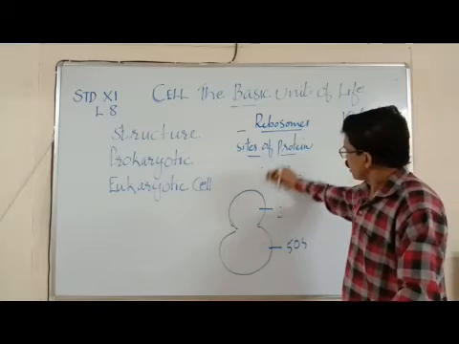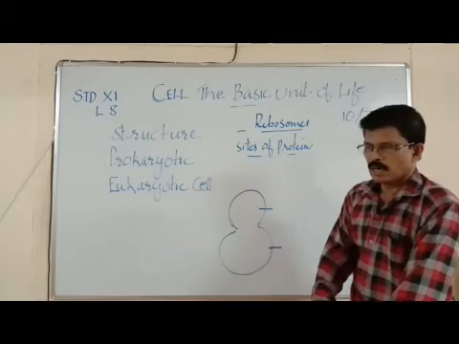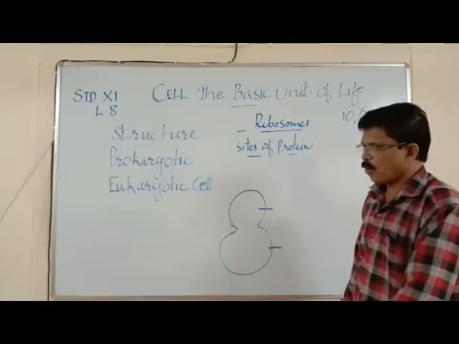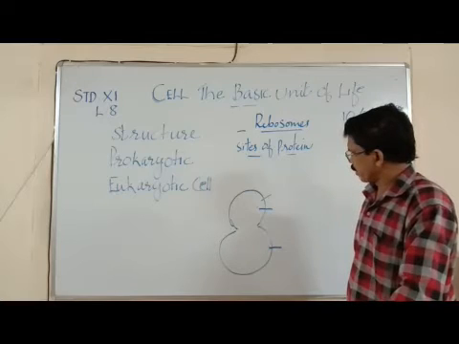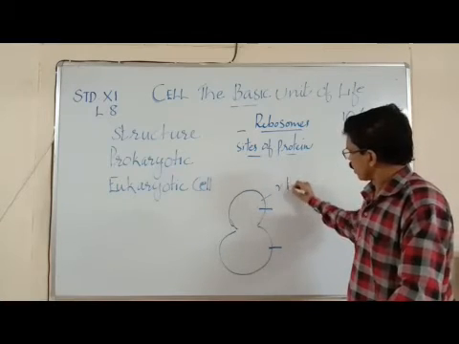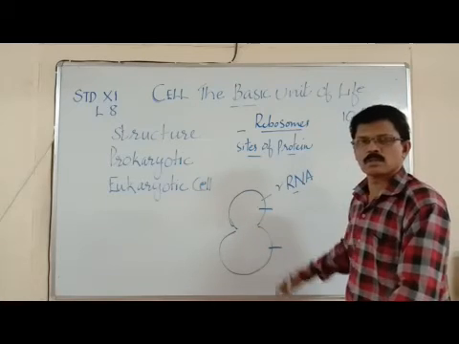As you know, ribosomes are filled with RNA and different types of proteins. There is a particular RNA called ribosomal RNA, rRNA, present in the ribosomes.